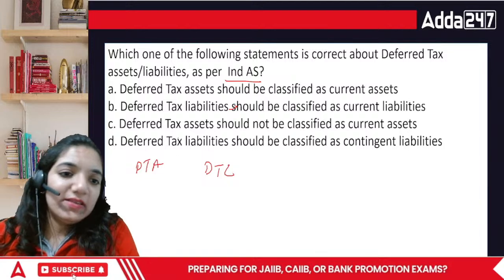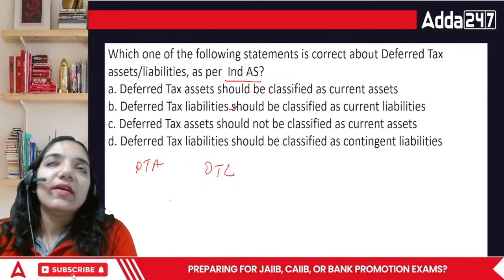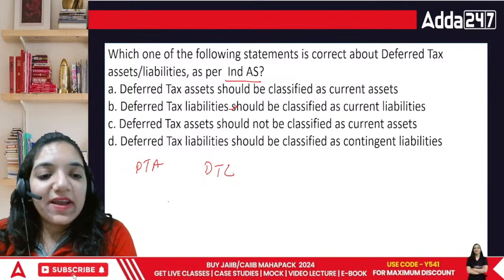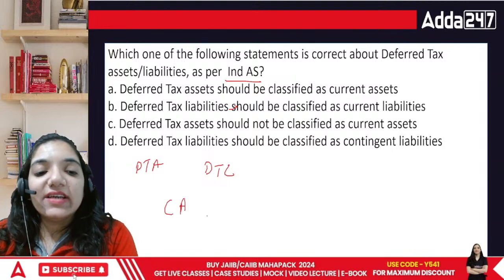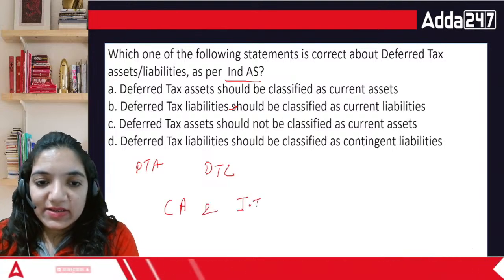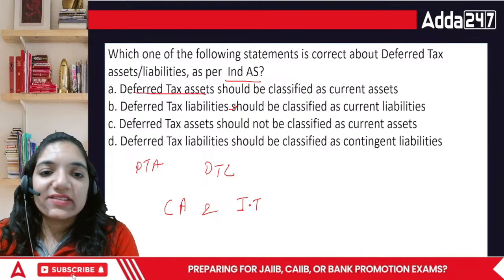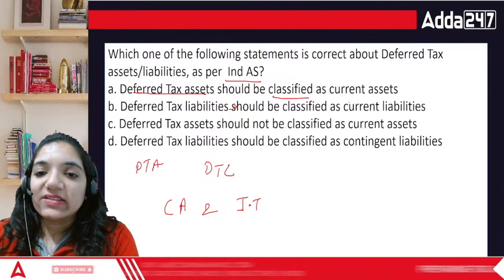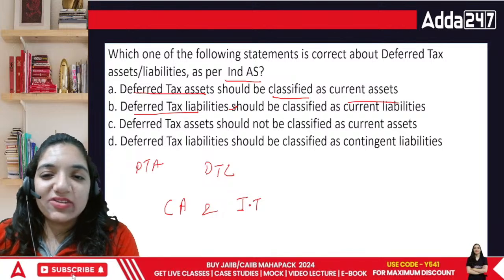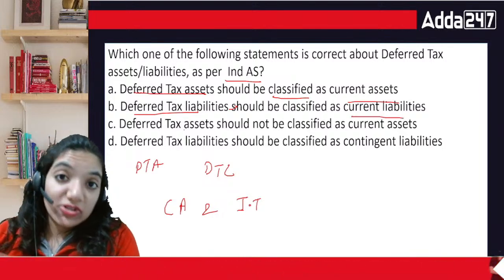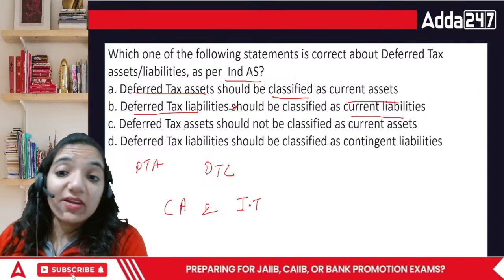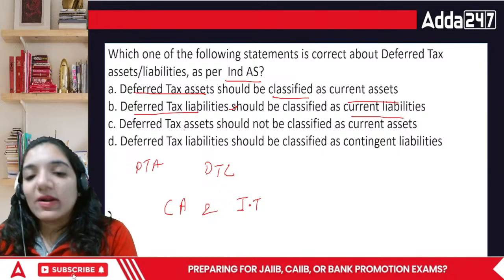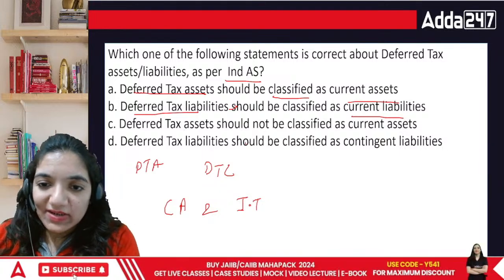This is a situation where your organization is having a fight between the Companies Act and the Income Tax Act. One option says deferred tax asset should be classified as current assets and deferred tax liabilities as current liabilities. Actually, nothing like that happens. Both deferred tax asset and liabilities are long term, they are never a part of current, and they are not even contingent.